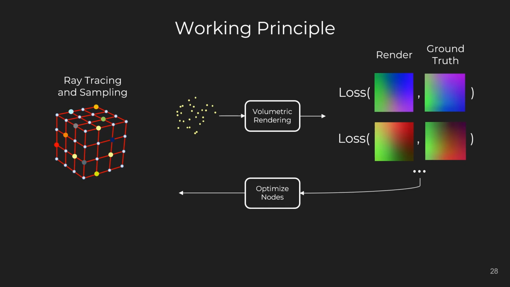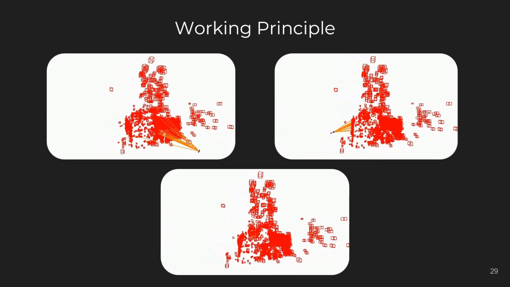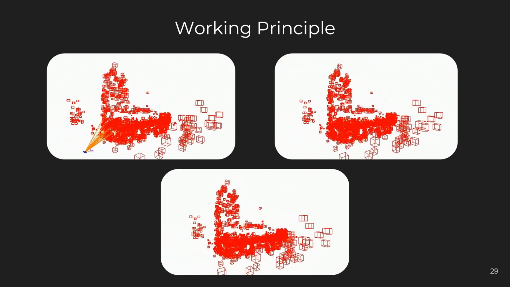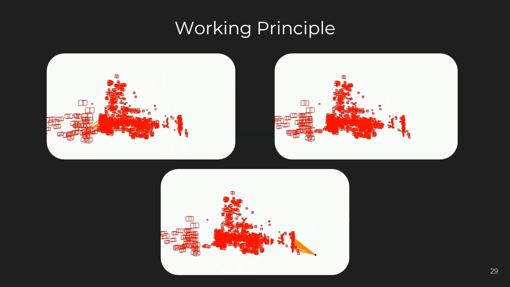This process continues until a maximum number of iterations is reached. The voxel is retained only if it meets a peak signal-to-noise ratio quality requirement for rendering. We repeat these steps for each tracked feature in the scene, resulting in a sparse set of voxels capable of rendering features observed from novel views at test time.